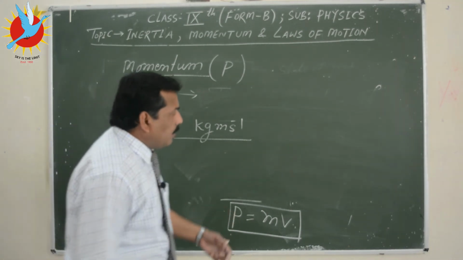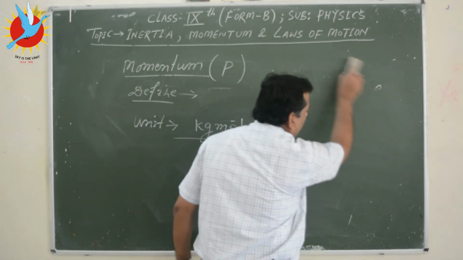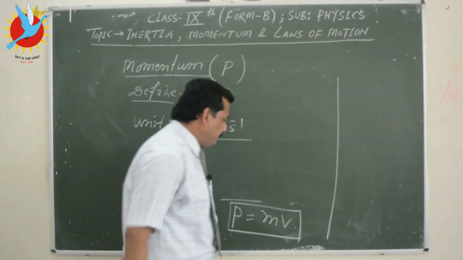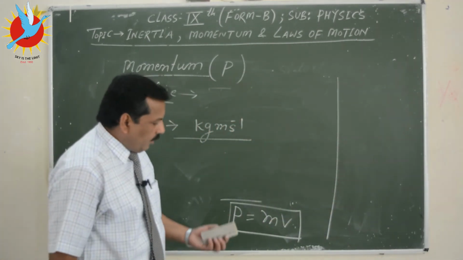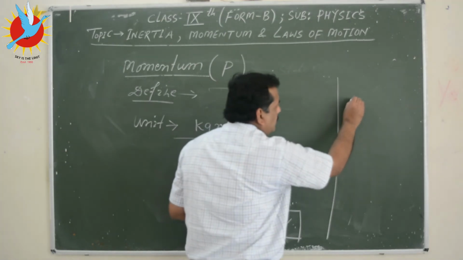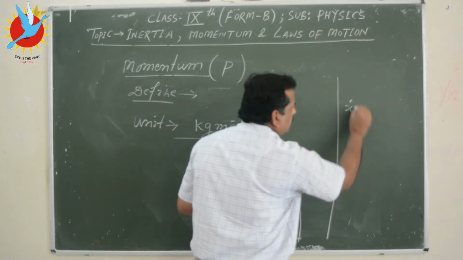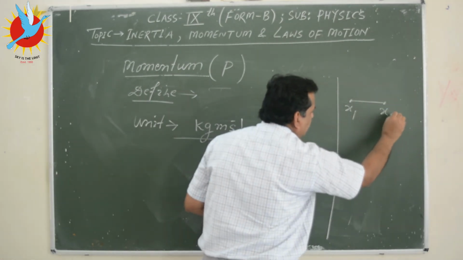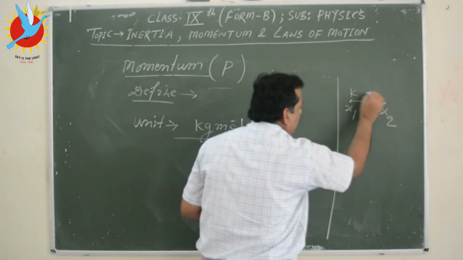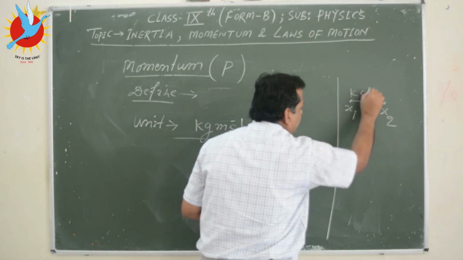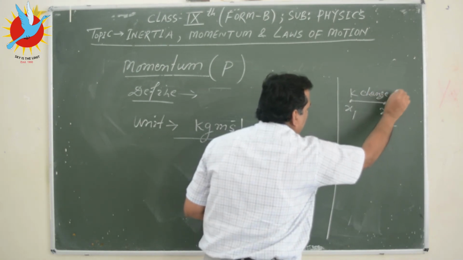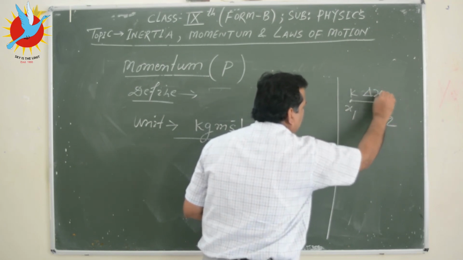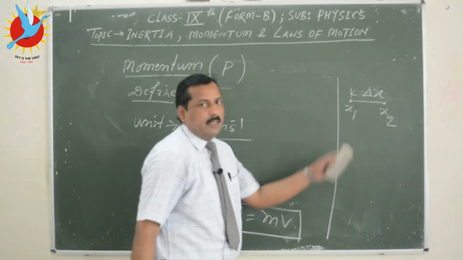And about velocity you must be aware from your previous classes, but let me brief you once again. If a body is at a certain position x1 and it moves and reaches this position x2, then this is change in position, and this is denoted by this letter delta. Delta means change.